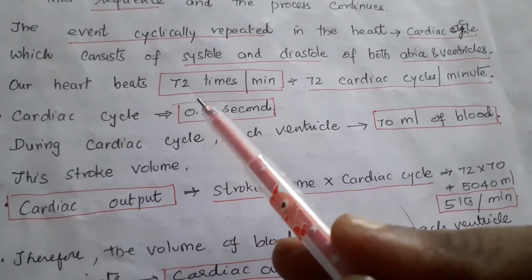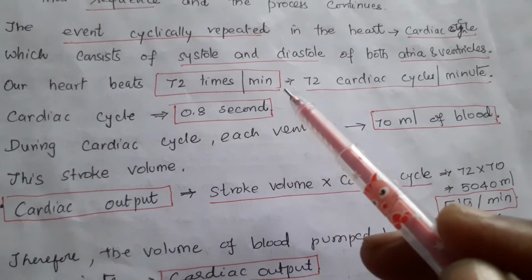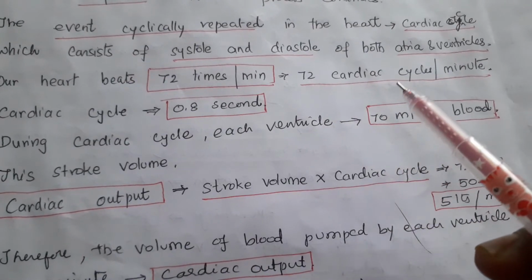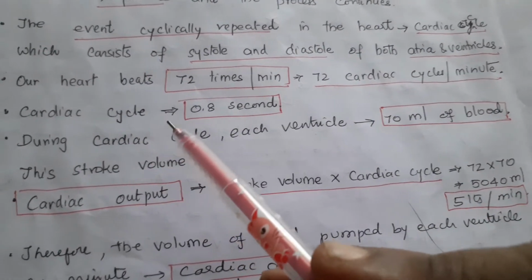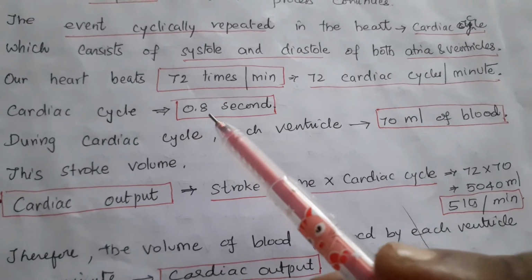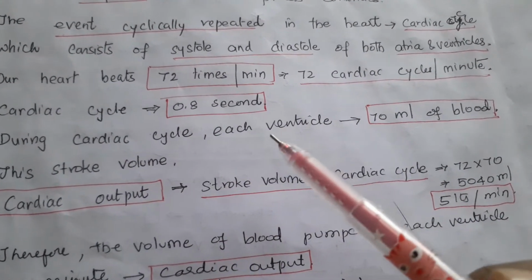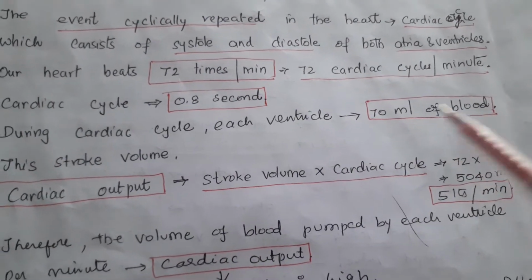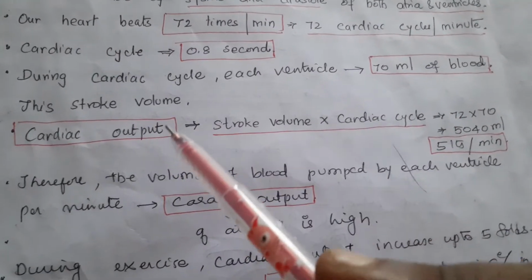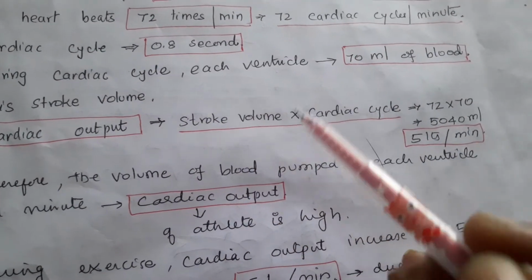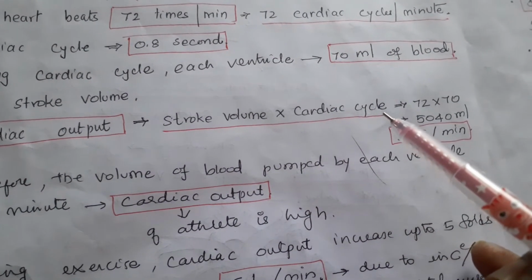Our heart beats 72 times per minute, as I told you yesterday. That means 72 cardiac cycles per minute. Each cardiac cycle takes 0.8 seconds. During a cardiac cycle, each ventricle pumps 70 ml of blood. This is called stroke volume. Cardiac output means stroke volume times heart rate.